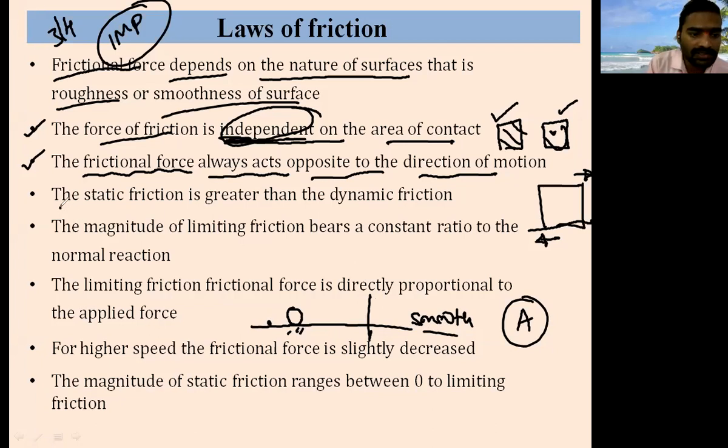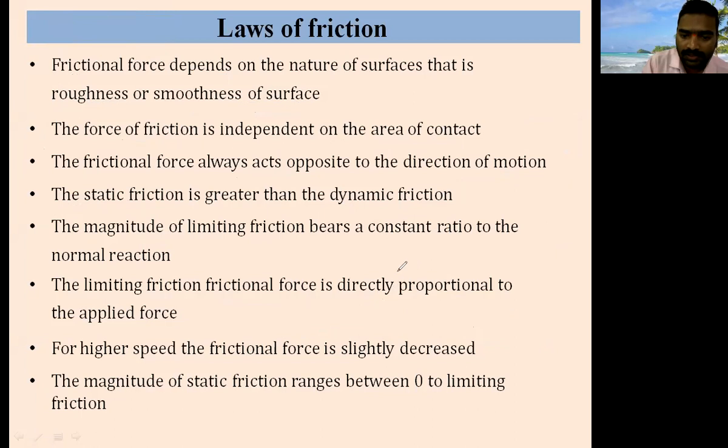Okay, next one is: static friction is greater than dynamic friction. Yes, this is one point. See, I will erase all the points. So this point I will explain. You have seen this graph. Along the horizontal, what is this? P, the applied force. Along the vertical, what is this? Frictional force. Correct. So as the P value increases, frictional force increases.